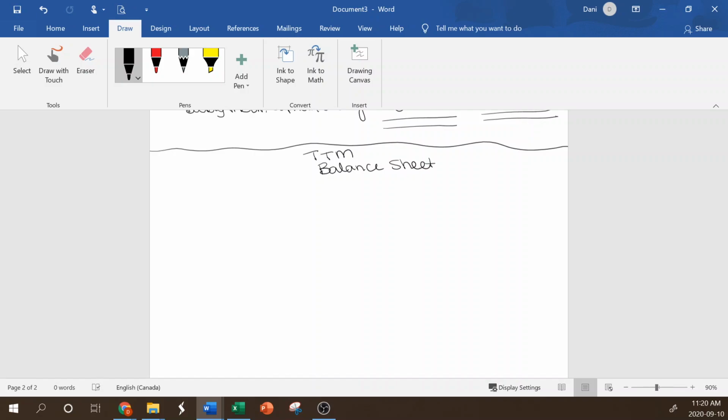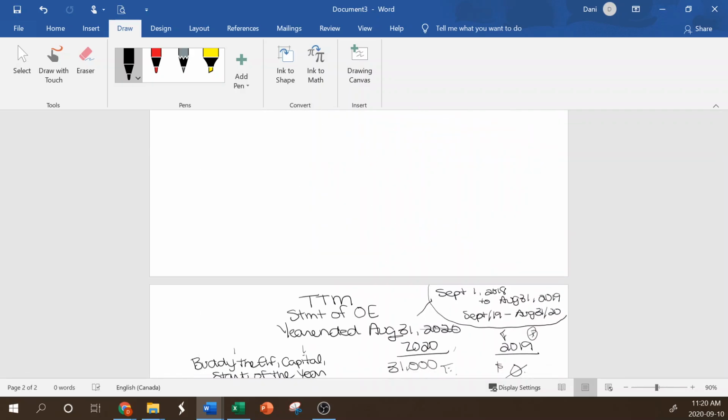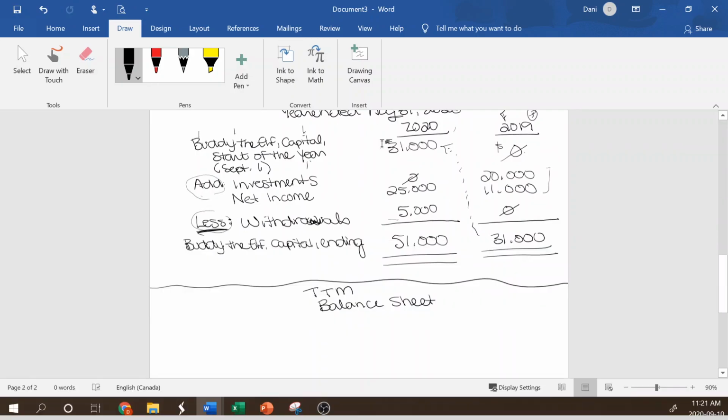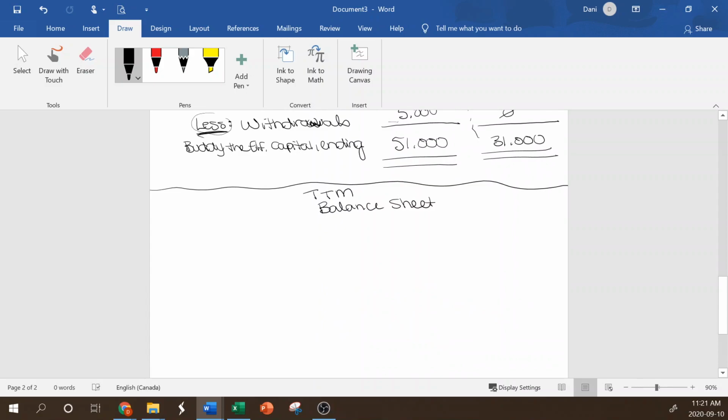Now, is it for a period of time or at a point in time for the balance sheet? Right, it's at, sorry about that. It is at a point in time. So this one will be at the year end, or you can just say at August 31st, 2020. Because we have all of these balances at the year end date. We're not looking for a period of time, just at a specific point in time.